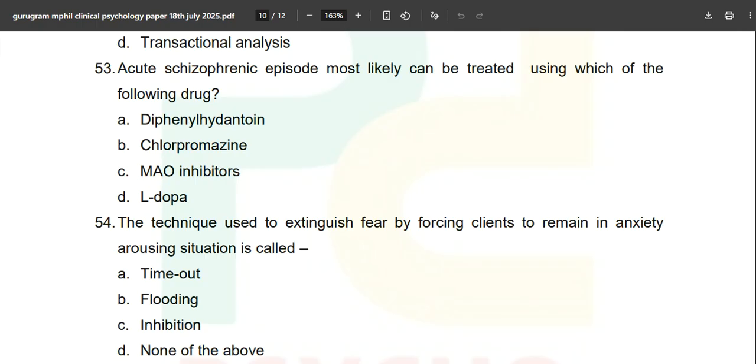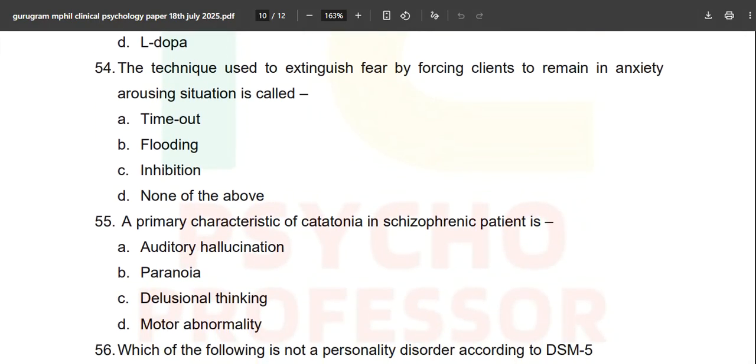Diphenylhydantoin, chlorpromazine, MAO inhibitors, L-DOPA. Now this question is again from the N book. You don't need to go anywhere, read anything unnecessary. For knowledge you can enhance by reading so many books, but to clear the exam, option number B is the correct answer. Just read minimum and score maximum.